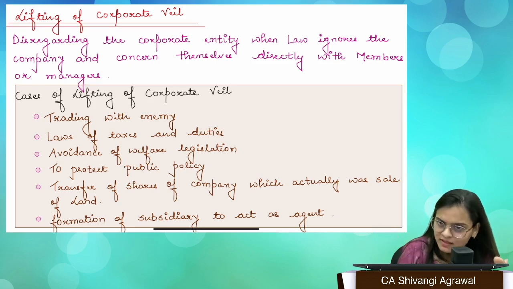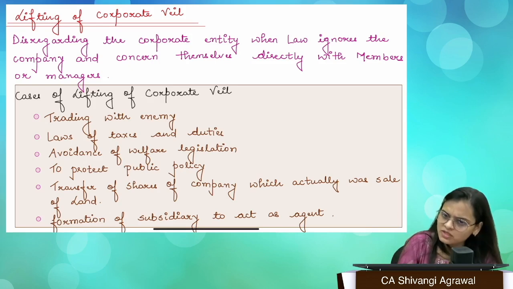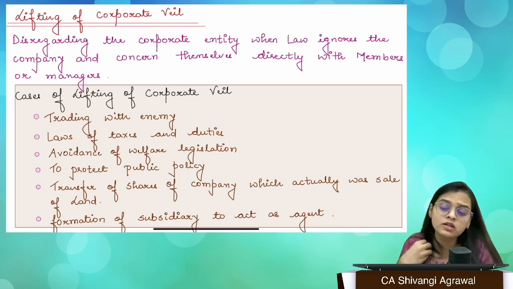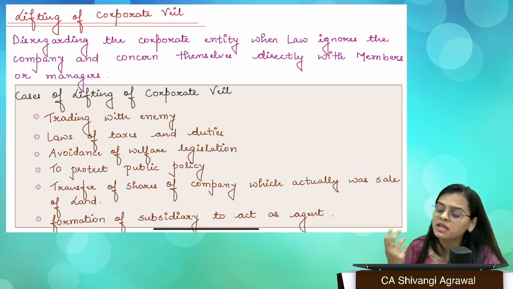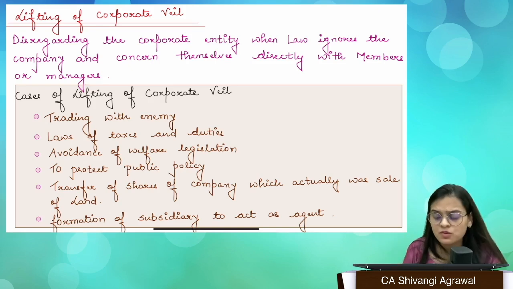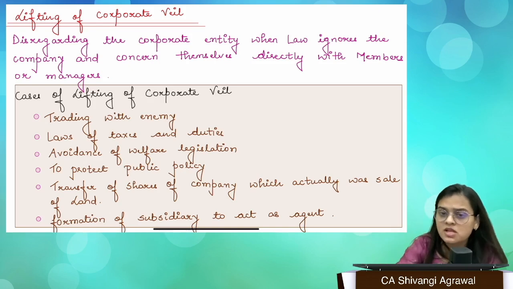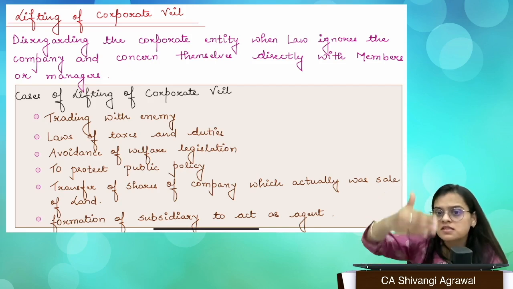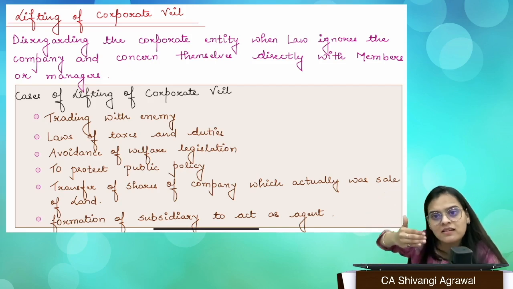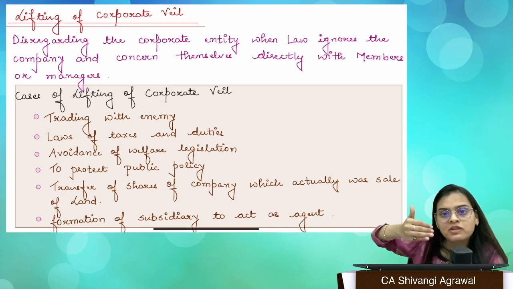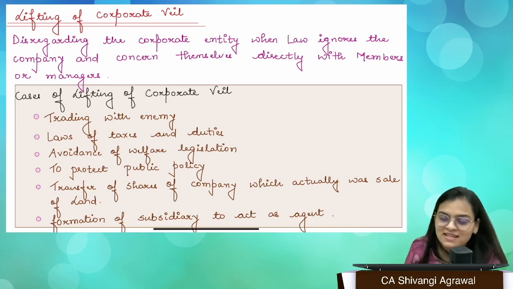Whatever is happening in the name of the company, the company shall take responsibility. The company will be responsible, although I am signing, although I'm taking decisions, right? All the shareholders and directors are involved in running the company, because the company is an artificial person. Yet there is a shelter, a curtain which is actually protecting the shareholders, the members. But that does not mean you can take undue advantage of it, right?